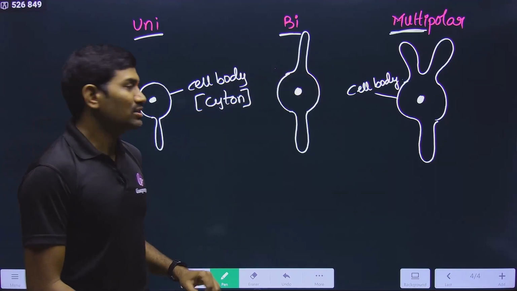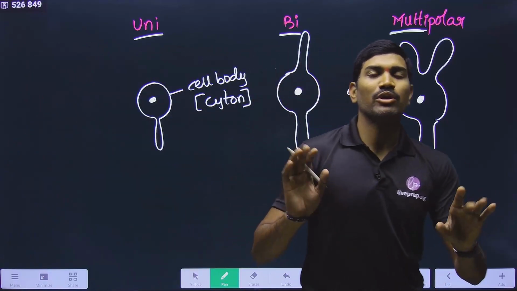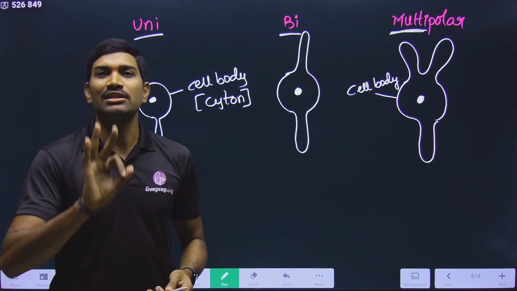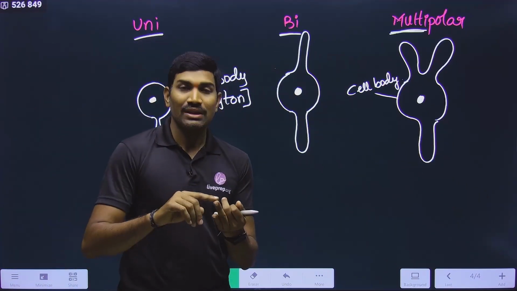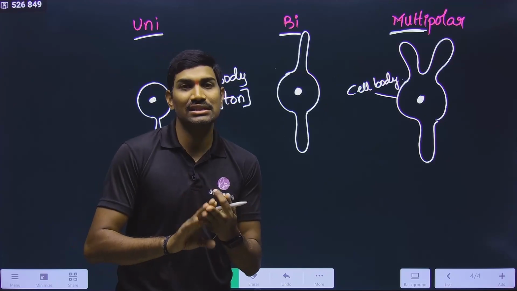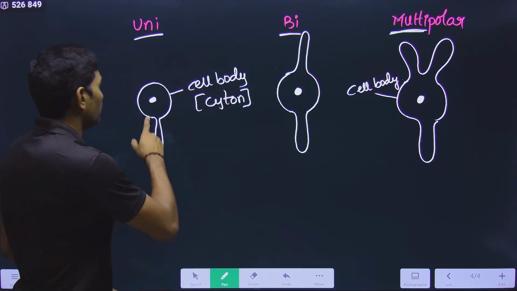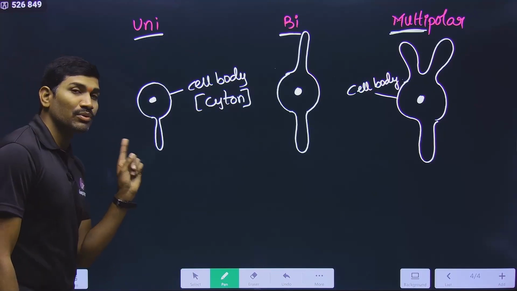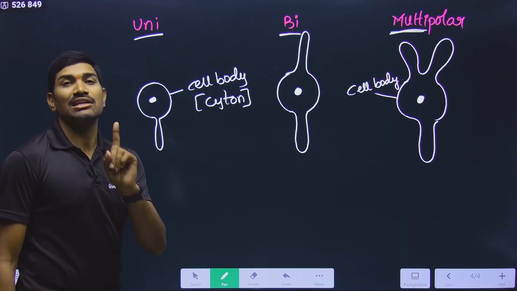Now here the next question is, in all these things cell body is there, but in a regular standard diagram of neuron we are studying three parts: cell body, axon and dendron or dendrites. These are the three things we are studying. But here the problem is, cell body is there, but only a single process is there. What is this single process?